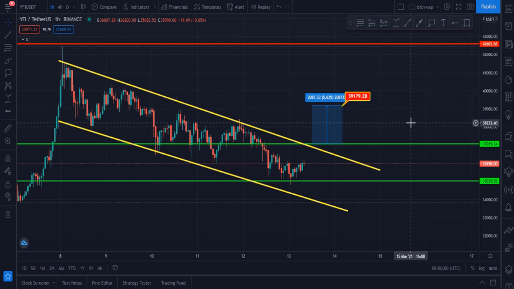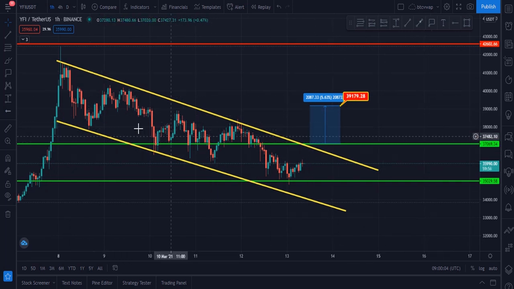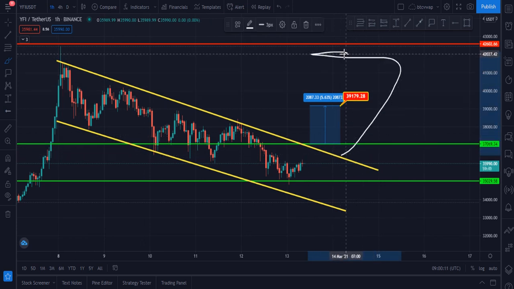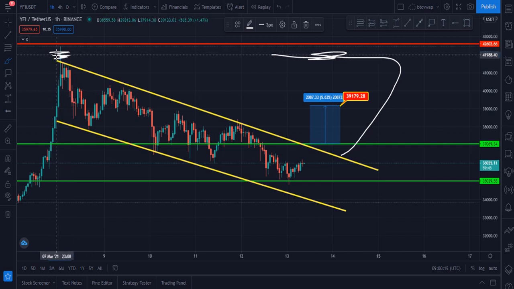According to the pattern, it should move upside and hit this zone again. Once it breaks this, it should hit the height of this descending channel, the 42,100 or $42,000 price level, and this is the second target.